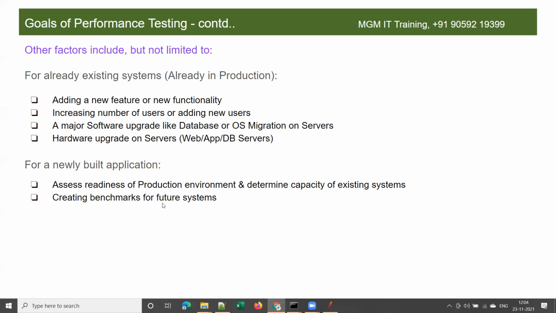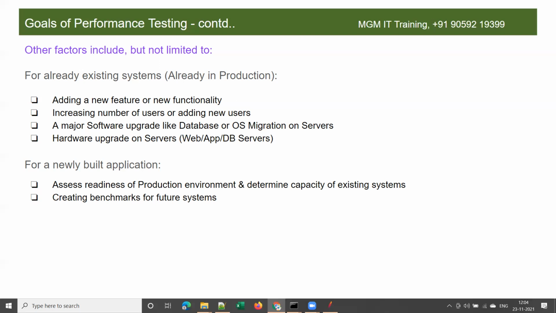So creating a benchmark means assessing the initial performance of the application. That is called creating a benchmark, right? And what is the purpose of this benchmark? Whenever some new code is added in future, they will compare with this benchmark. Why do we need to compare? To know whether there is some improvement in performance or degradation of performance. Yes, is it clear or no?